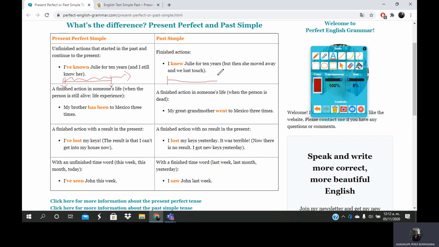I knew Julie for 10 years, and then this section started and finished. At the present time, she's in a different place, and for that reason, this relationship is broken up, right?